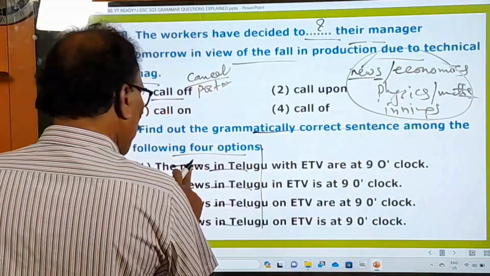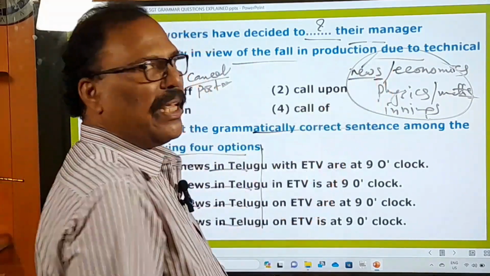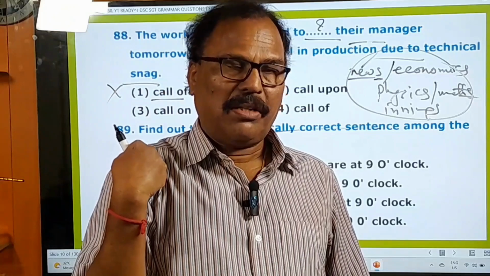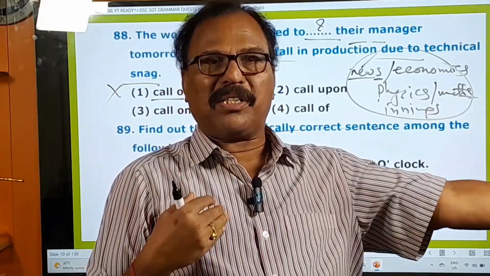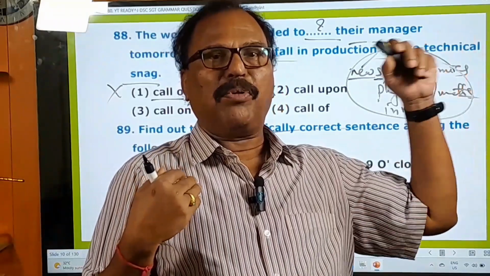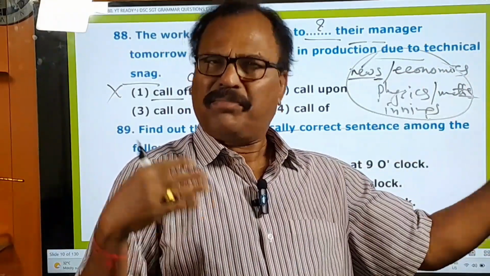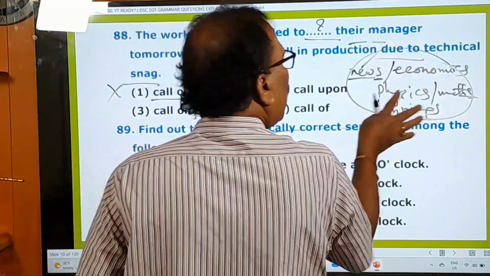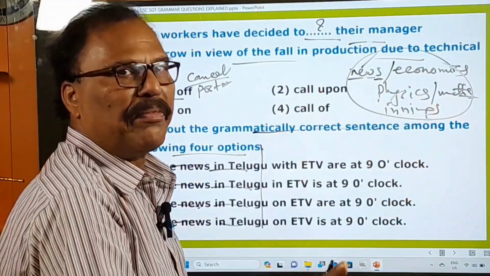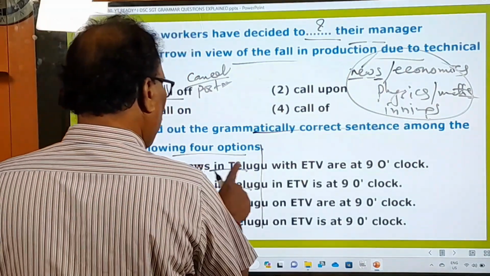That's why there's a rule in the English language. Beside the singular subject, beside the singular noun, we must use only a singular verb or singular helping verb. Beside the plural word, we must use only a plural verb or plural helping verb. That's the rule. So here they are all singular nouns, and therefore they take only a singular verb or singular helping verb. Right. And here, the news in Telugu with ETV.